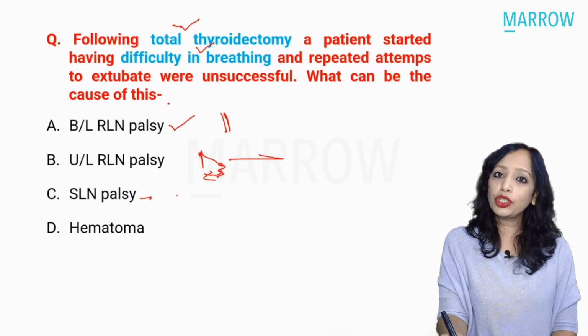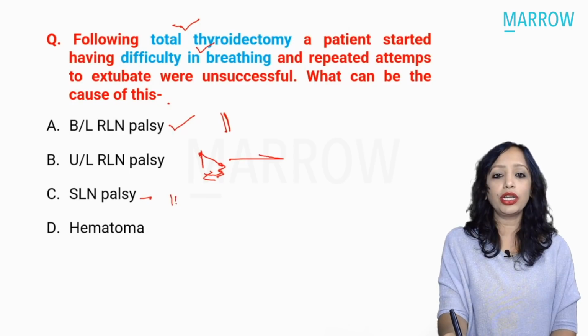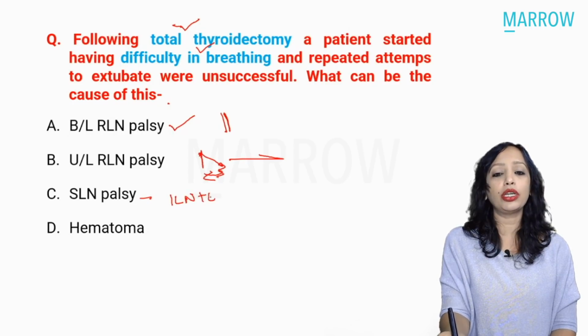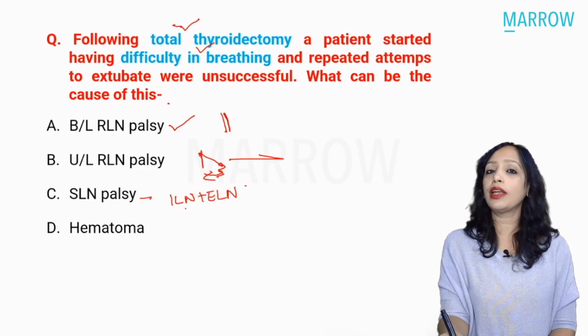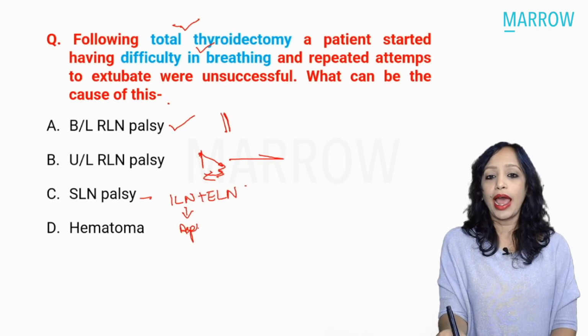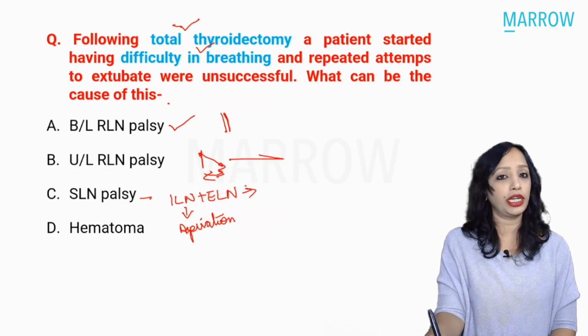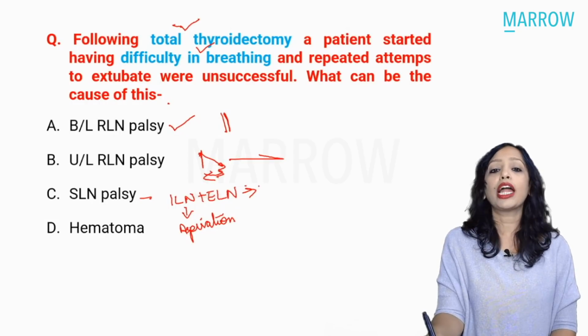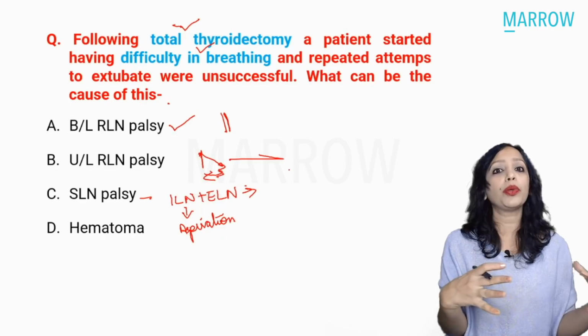So the superior laryngeal nerve gives the internal laryngeal nerve as well as the external laryngeal nerve. So in palsy of superior laryngeal nerve, because of internal laryngeal going, there will be aspiration. And if external laryngeal goes, then this is responsible for tension, raising the pitch of voice. So that will not be possible. So both these will be the presentation if there's superior laryngeal palsy.